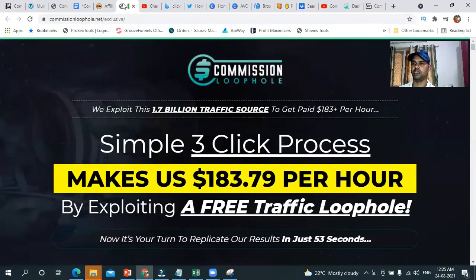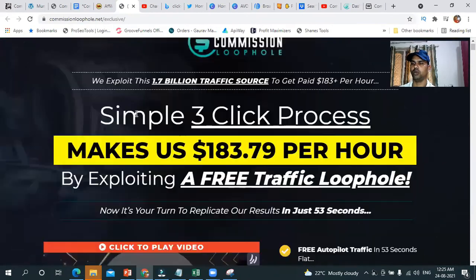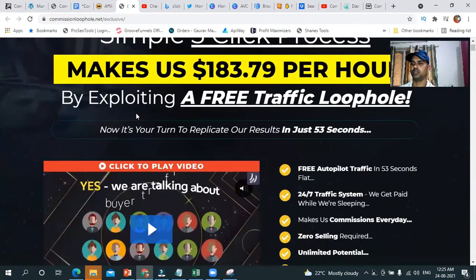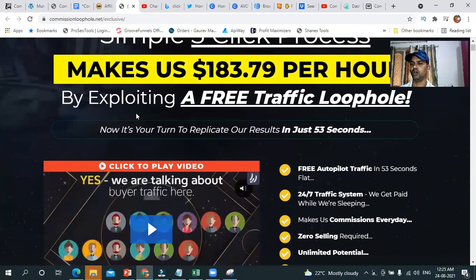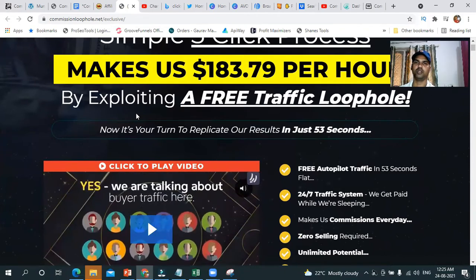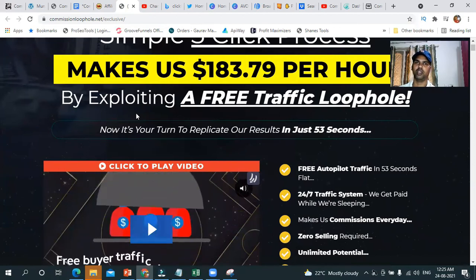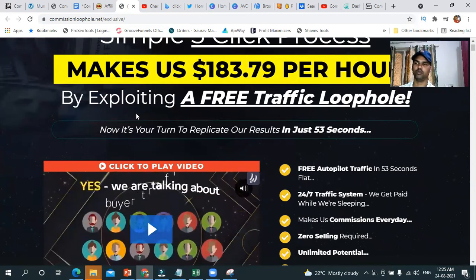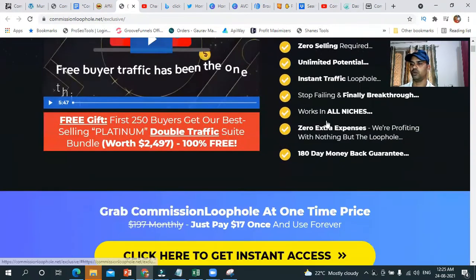Now let us go ahead and see what exactly Commission Loophole is all about. It seems to be a software or a product which helps you to create squeeze pages by just a click of a few buttons. Let me just go and see what are the other things there.